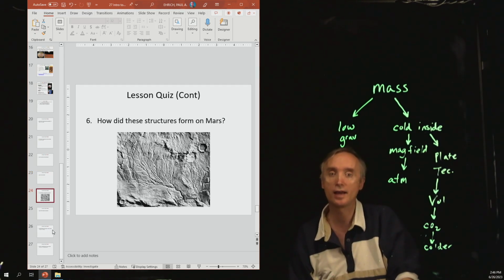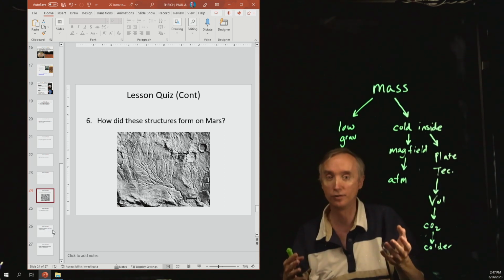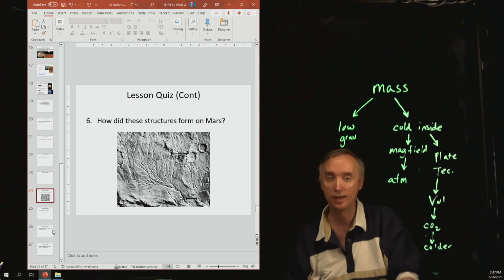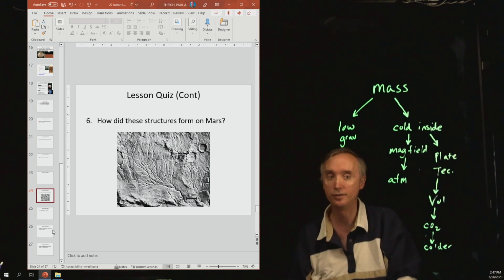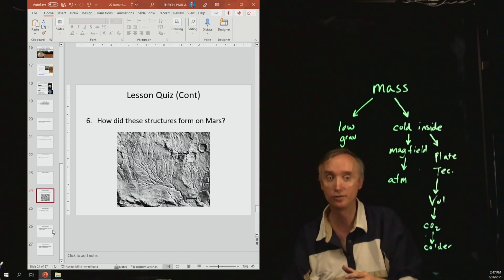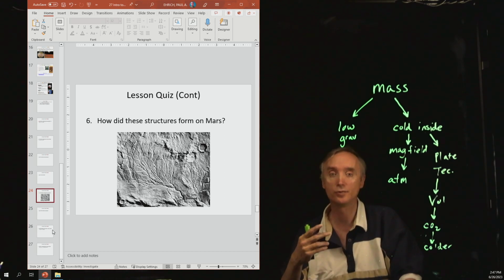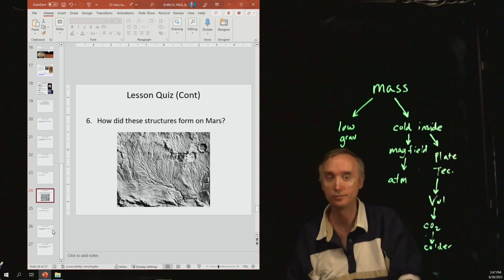Okay, number 6. How did these structures form on Mars? So what are the structures? They're going to be river channels. And we think that there are 2 possible explanations. One is that early in Mars's history, it had oceans, it had rivers, it had an atmosphere, so it was very Earth-like. And so there was water that flowed on the surface of Mars.